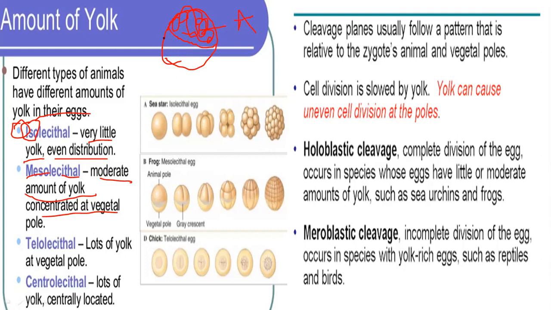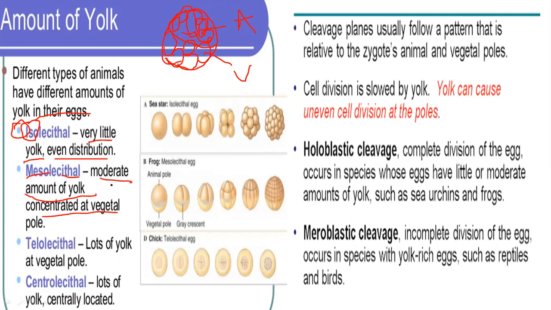The other is where yolk is present, like proteins and fats, so there is hardly any division. The cells are fewer in number but larger in size. That is called the vegetal pole. The animal pole cells divide rapidly and form the embryo, and the yolk cells divide very slowly due to the presence of yolk.